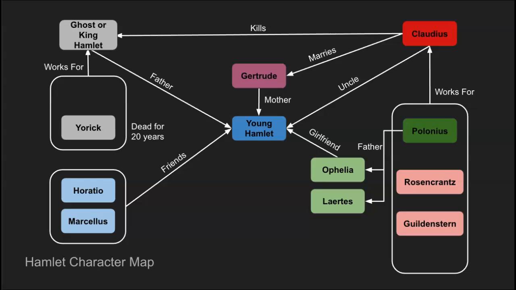Another fact that changes the story is that Yorick, the character that seems to spur on Hamlet, who in The Lion King would be Rafiki, has been dead in the story for over 20 years. So that changes it a bit. The person who can actually get people to act is not there. The one who can give perspective is gone. So generally, that's what the story is about.